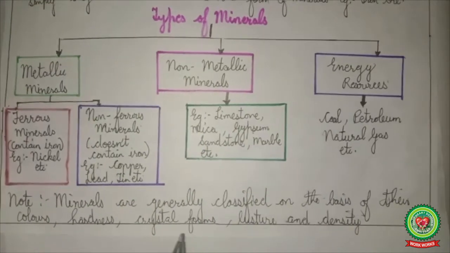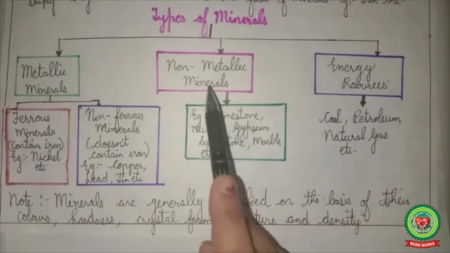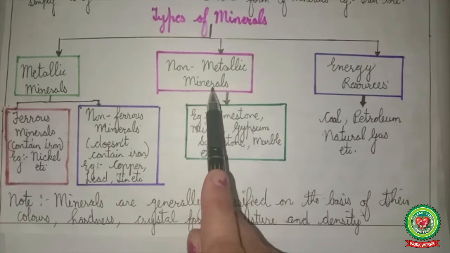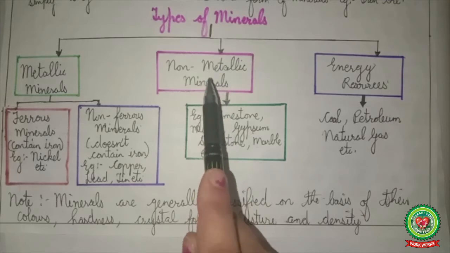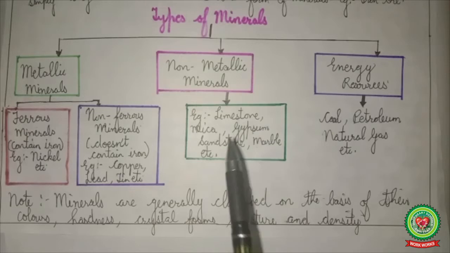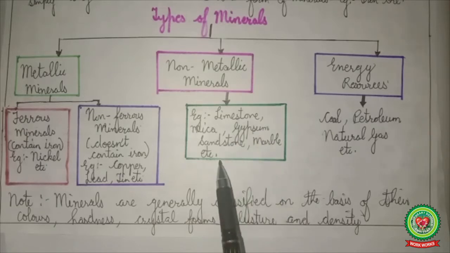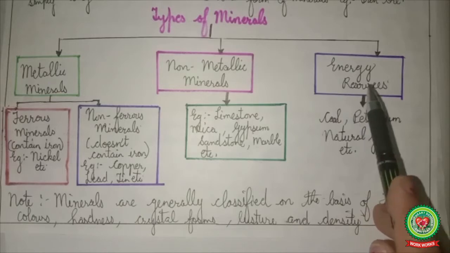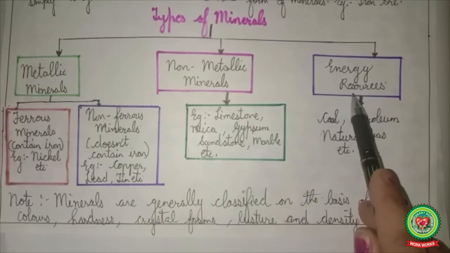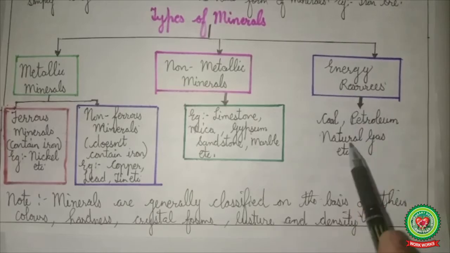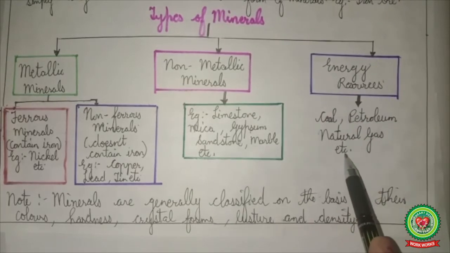Now coming to the next, that is non-metallic minerals. Non-metallic minerals, as the name suggests, are the minerals from which non-metals can be extracted profitably and conveniently. Examples are limestone, mica, gypsum, sandstone, marble, etc. Now next is energy resources. Energy resources are the resources that are used generally for producing energy, like coal and petroleum and natural gas, etc.